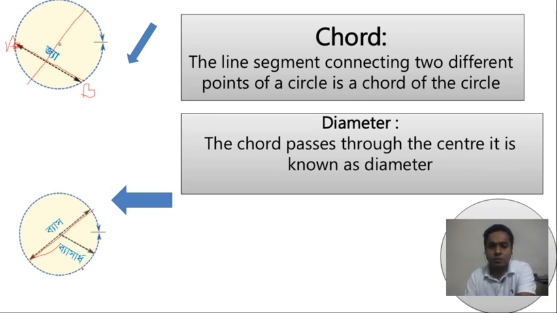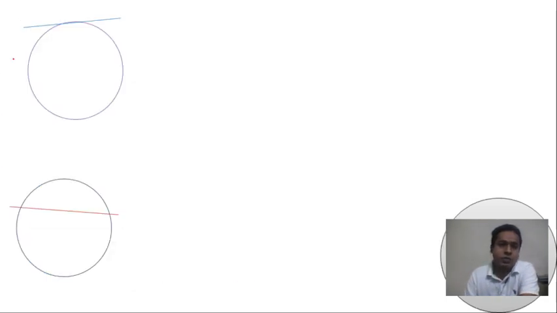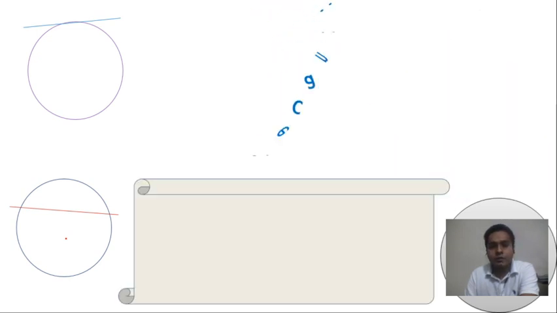Now, what is radius? Radius is half of the diameter. Now, dear students, what is this? This line touches the circle, and this line intersects two points of the circle. What is the difference between them? The first one is a tangent and the second one is a secant.